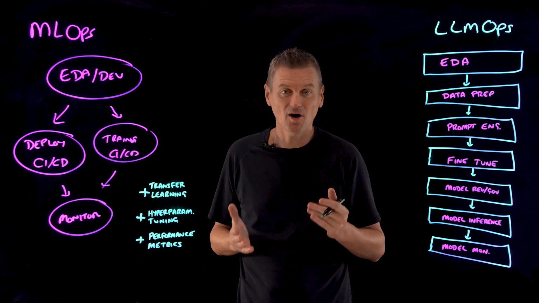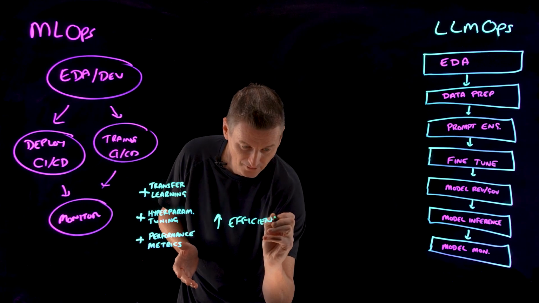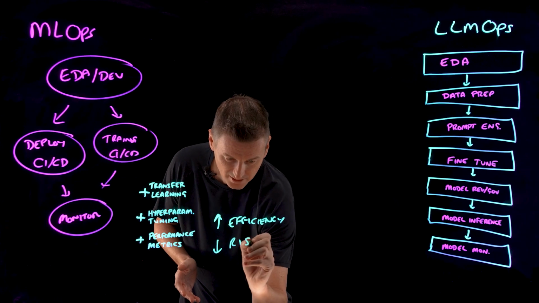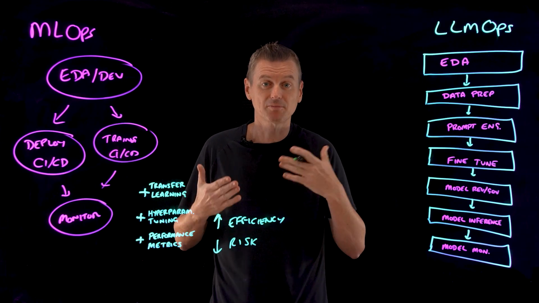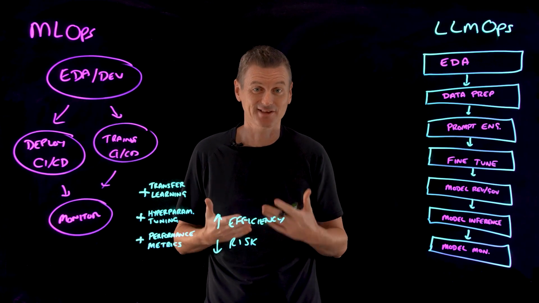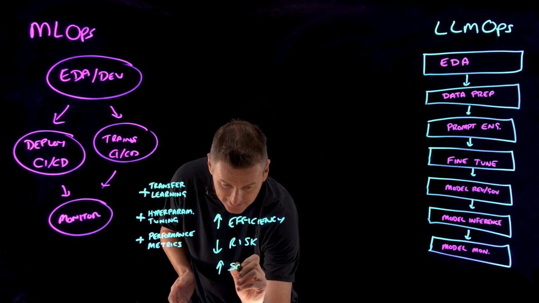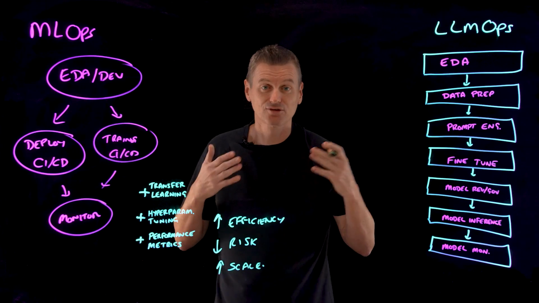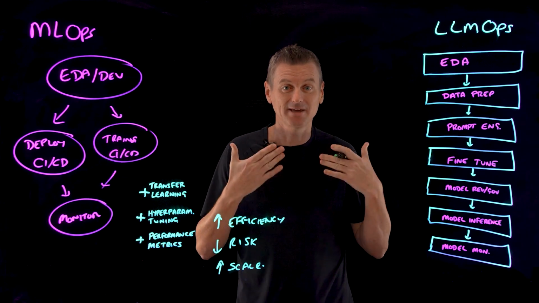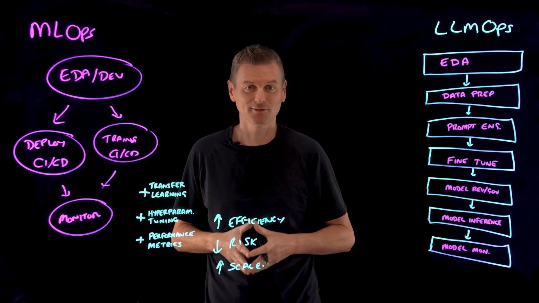In essence, LLM Ops improves things like efficiency throughout the entire life cycle. And then when it comes to risk, we can reduce the risk through improved security and privacy by using advanced enterprise-grade LLM Ops to prioritize the protection of sensitive information. And LLM Ops enables easier scalability, and that's through the management of the data, which is important when we're talking about multiple models that need to be overseen, controlled, and monitored for continuous integration, delivery, and deployment.